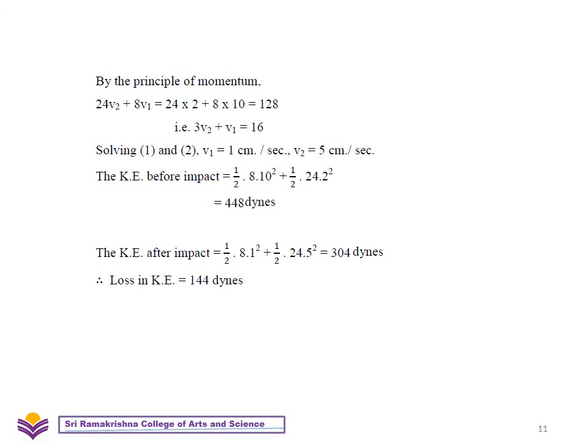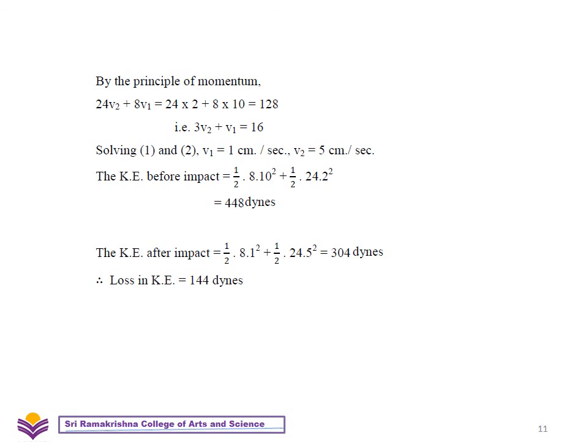Solving the above two equations, we have V1 is equal to 1 centimeter per second and the value of V2 is 5 centimeter per second. That is the velocities of the two masses after impact. The kinetic energy before impact is equal to half into m1 into u1 squared plus half into m2 into u2 squared. Substituting the values, we get 448 dynes.